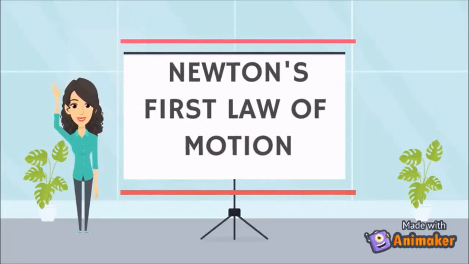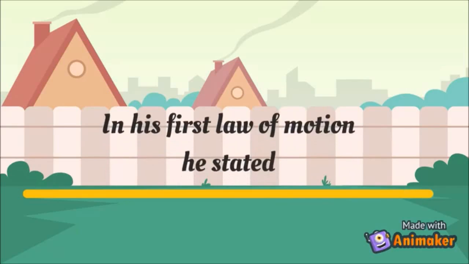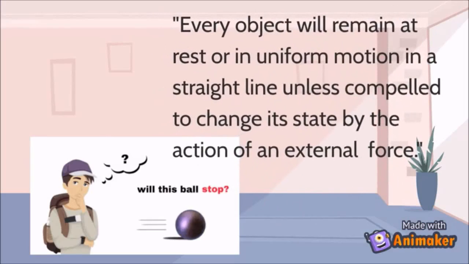Our topic is Newton's first law of motion. Sir Isaac Newton described the three major laws of the universe in his book Principia. In his first law of motion, he stated, every object will remain at rest or in uniform motion in a straight line unless compelled to change its state by the action of an external force.